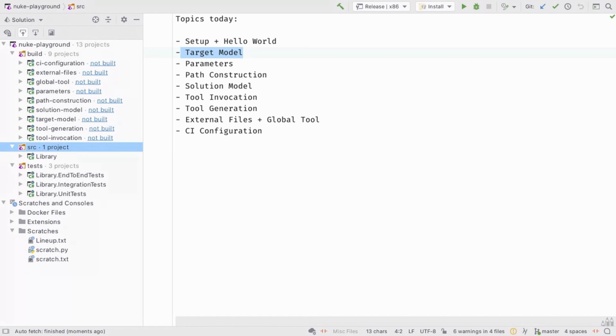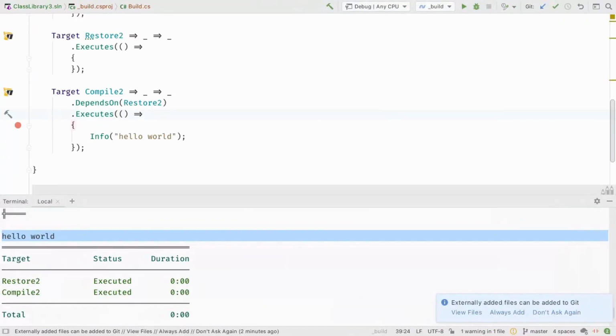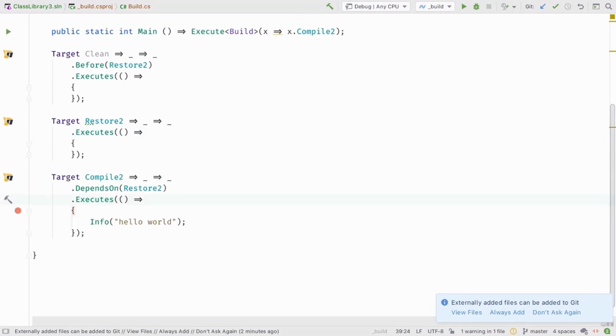And one thing I forgot, actually, let me switch back to the hello world example. One more important thing, and that is especially for ReSharper and Rider users, is what you can do also. You see those little icons here next to the targets.